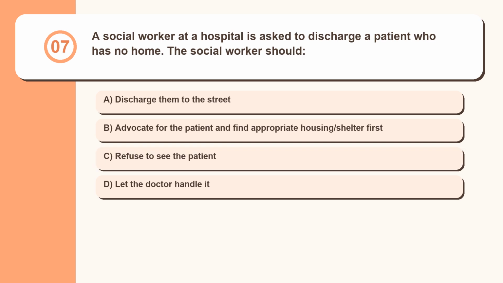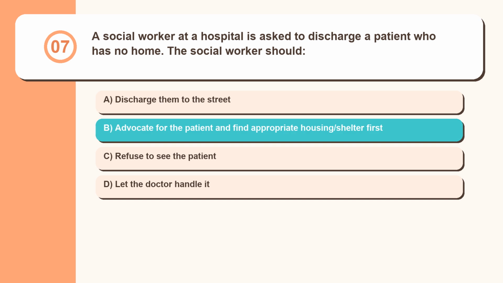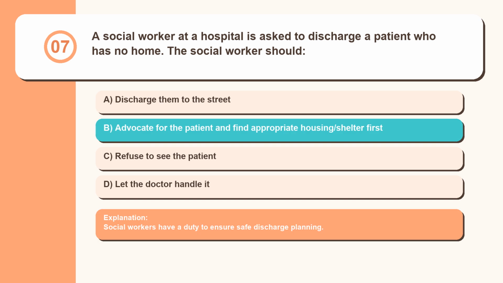Question 7. A social worker at a hospital is asked to discharge a patient who has no home. The social worker should discharge them to the street, advocate for the patient and find appropriate housing/shelter first, refuse to see the patient, let the doctor handle it. Social workers have a duty to ensure safe discharge planning.